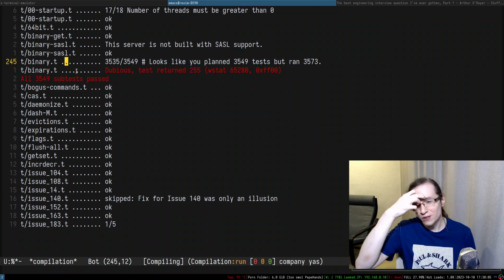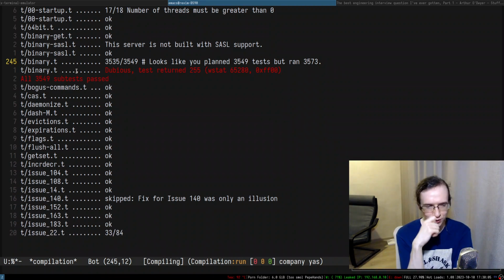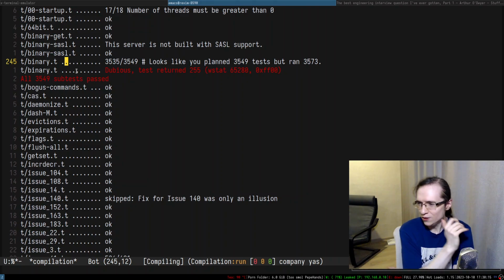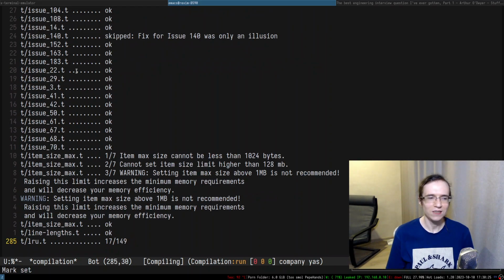Oh, so I remember in Perl testing frameworks, you kind of declare upfront how many tests you want to run, and then you run the tests, and if there is a discrepancy, it will tell you. I don't really know why it is necessary, but I vaguely remember Perl being like that.